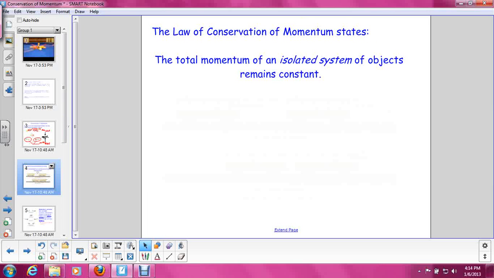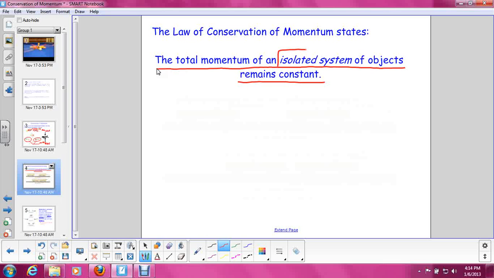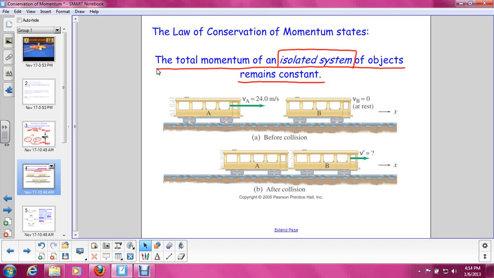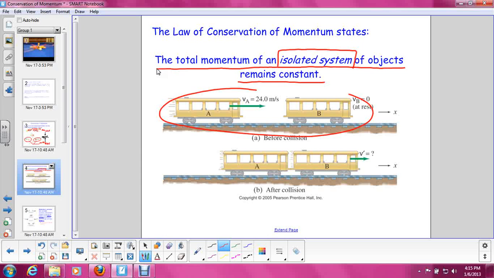So the textbook definition of the law of conservation of momentum says the total momentum of an isolated system of objects remains constant. And this is what I was talking about when I mentioned your reference frame or your point of view. So as an example, if we have these trolley cars and B is at rest and A comes and crashes into it, the momentum of this whole system before the collision has to be the same as the momentum of this whole system after.